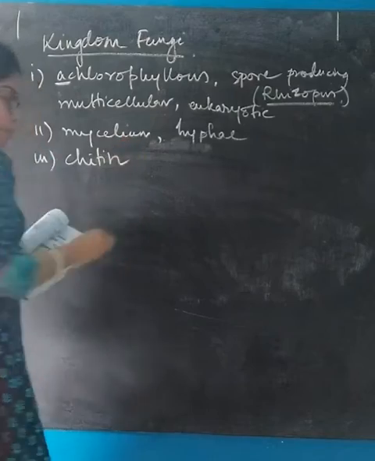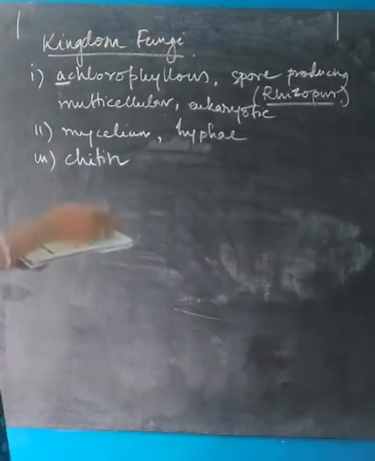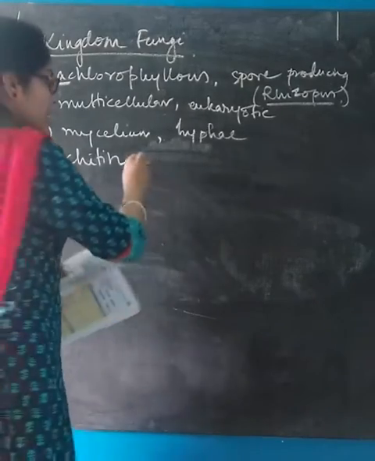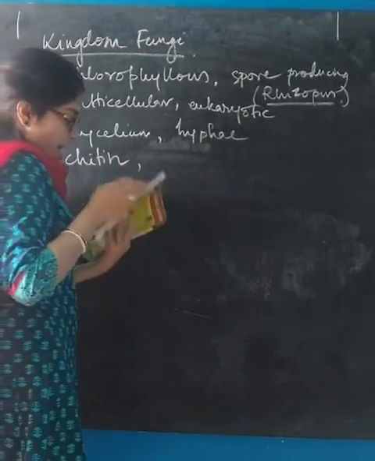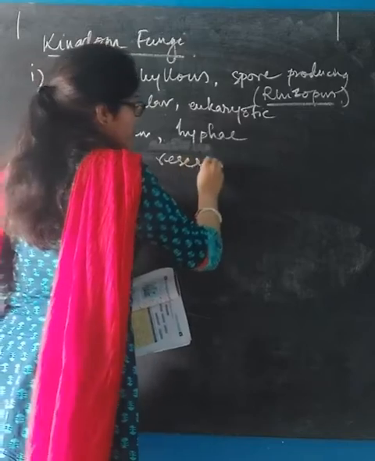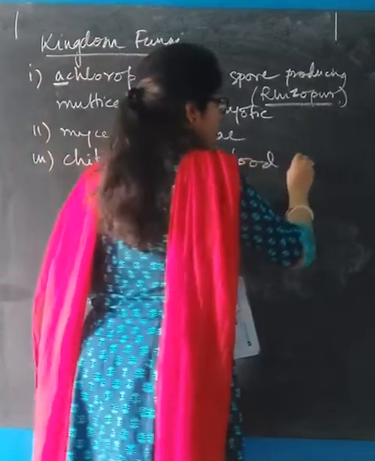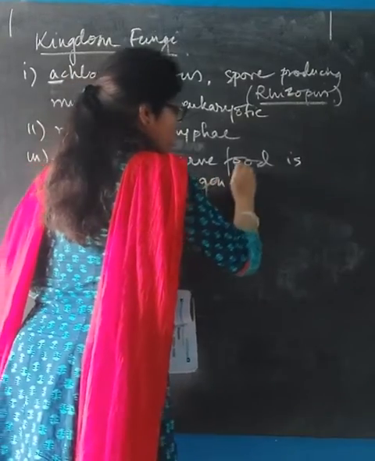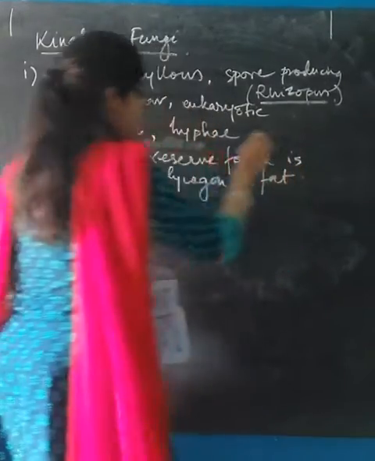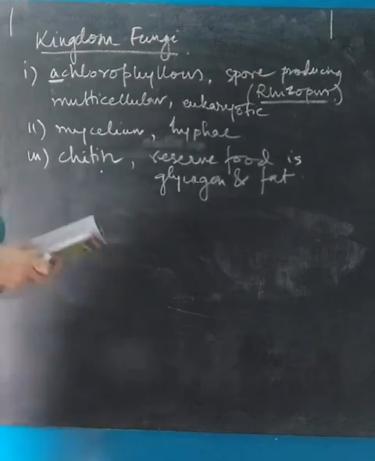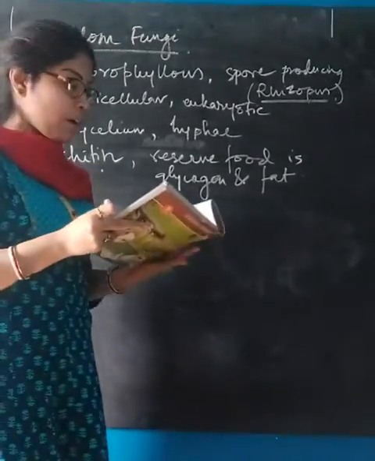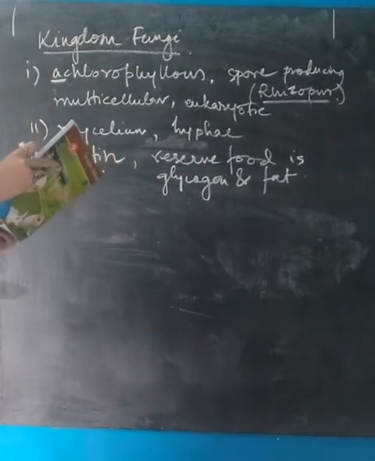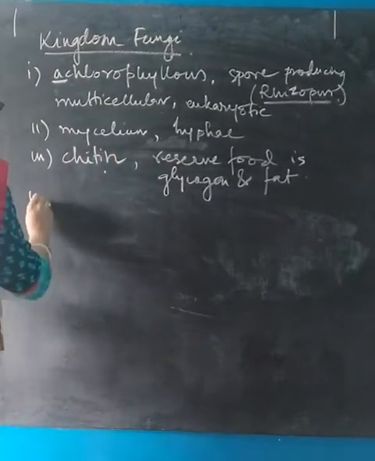The cell wall is made up of chitin, and the reserved food is glycogen and fat. So chitin is the basic component of the cell wall of the fungus, and the reserved food is glycogen and fat.